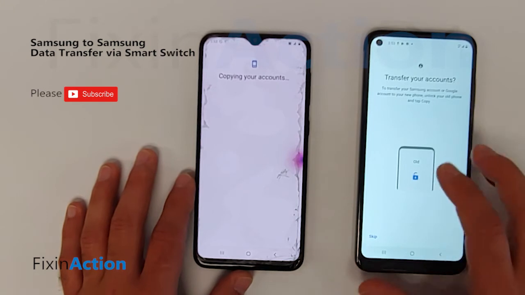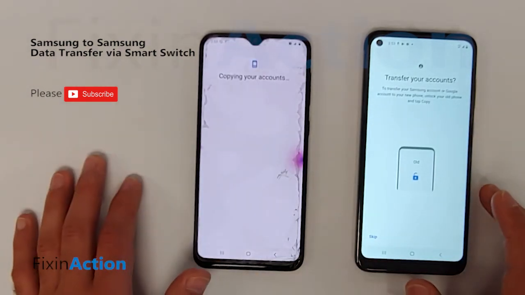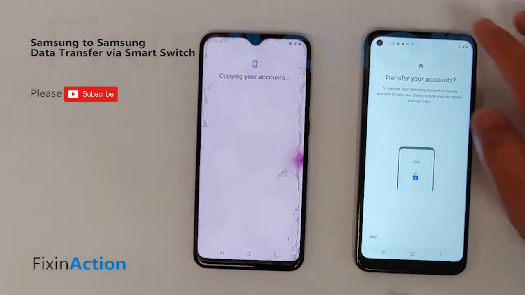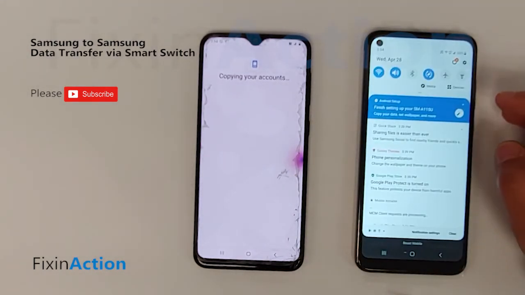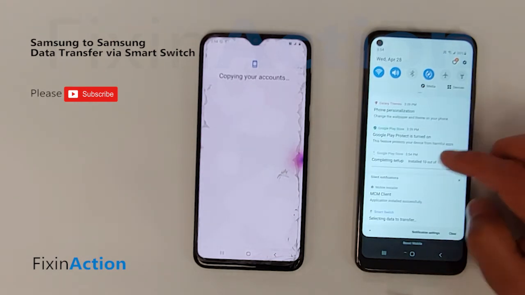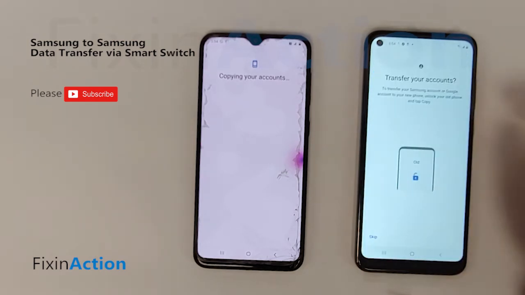You can either skip this, but it's better to wait, and as soon as it completes, all your accounts will be transferred to this new device. Let's check what's going on here. Okay, so it's updating, completing setup. That's for the Google Play Store.